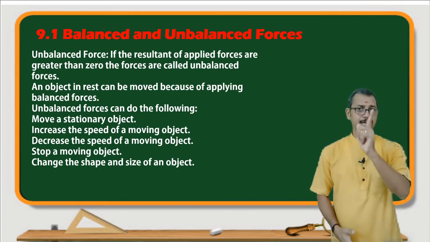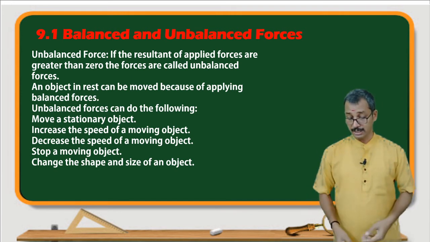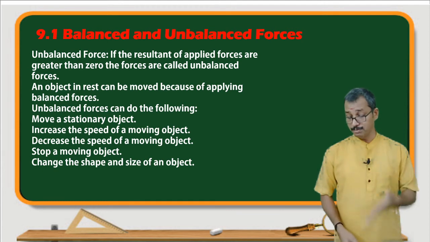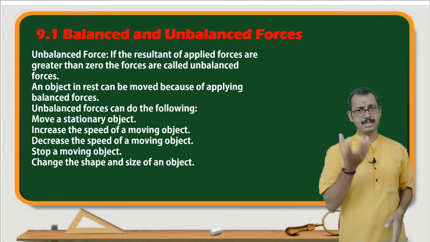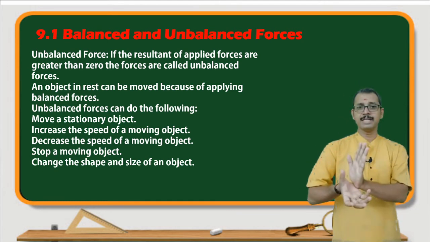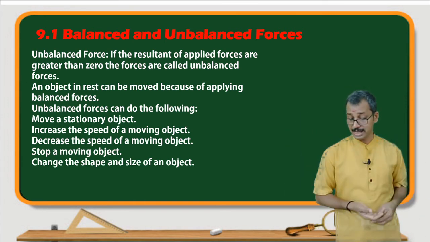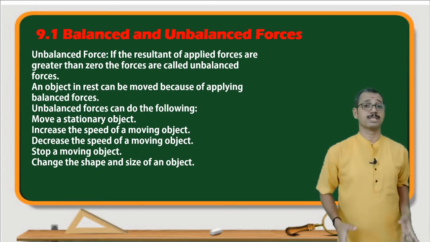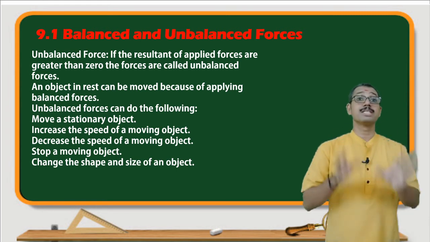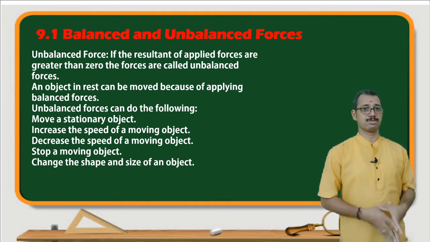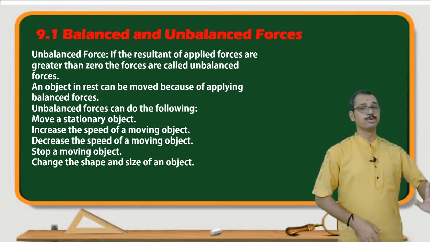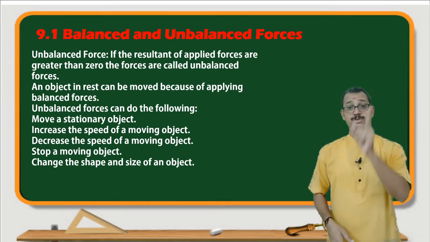Then an object at rest can be moved by applying an unbalanced force. Now it is at rest, but by applying force it can start to move. The unbalanced force can do the following: move a stationary object. Stationary means at rest. A stationary object can be moved from one place to another because of the unbalanced force. And the other is to increase the speed of the moving object.